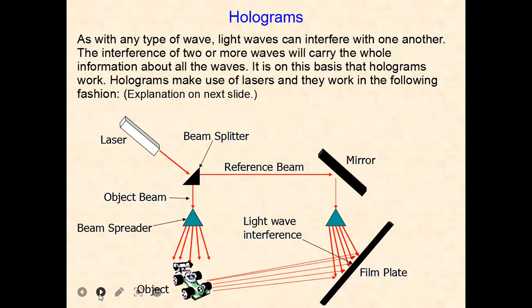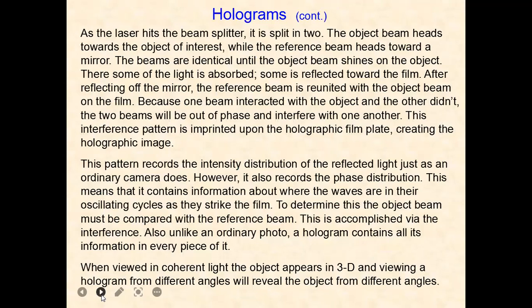Holograms, you must know. As with any type of wave, light waves can interfere with one another. The interference of two or more waves will carry the whole information about all the waves. It is on the basis of that that holograms work. Holograms make use of lasers and they work in the following fashion. The laser comes in, with the object beam, beam spreader, reference beam, and this is the mirror, light wave interference, and film plate. In this way holograms work. So this is actually a description of a hologram, how the image forms.